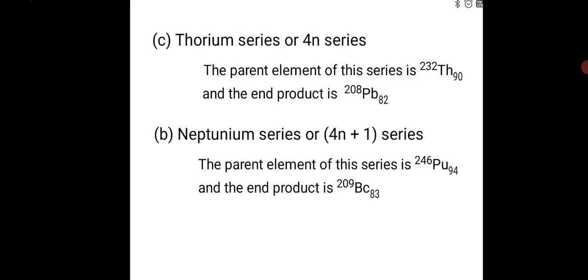That is the reason neptunium is not occurring in nature.